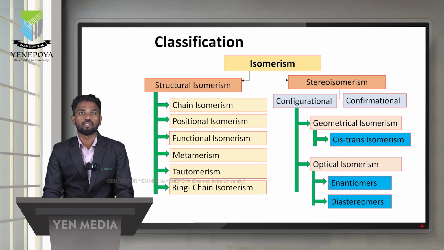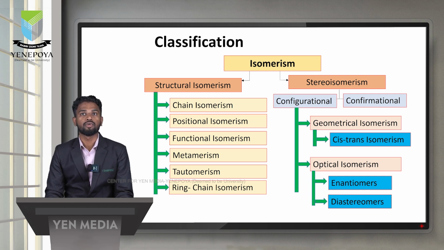So this is the classification. Mainly isomerism is classified into two types, structural isomerism and stereoisomerism. Structural isomerism is again divided into 6 types: chain isomerism, positional isomerism, functional isomerism, metamerism, tautomerism, and ring chain isomerism.